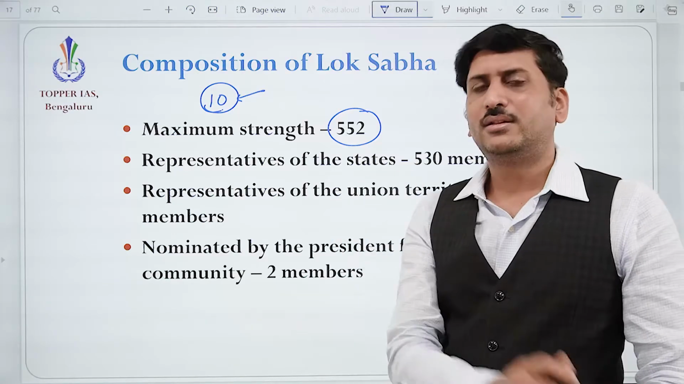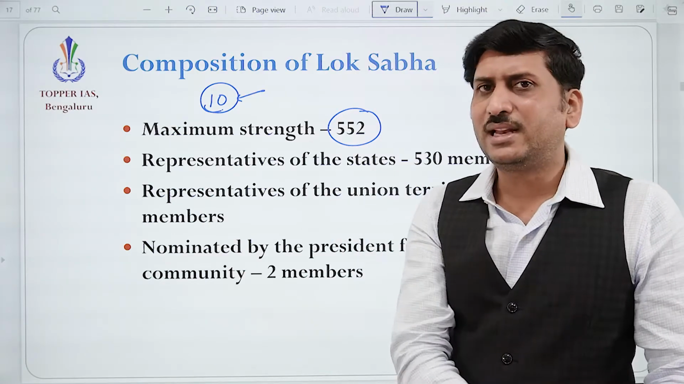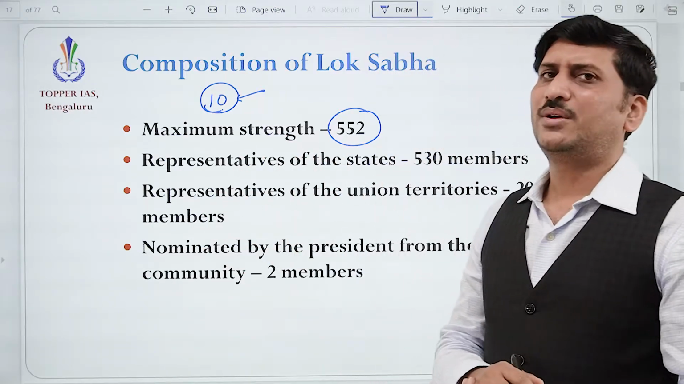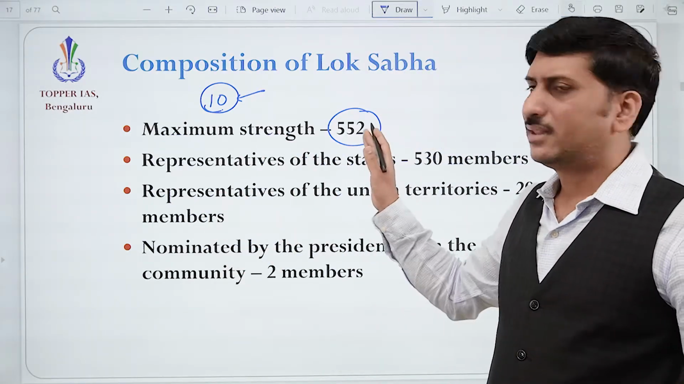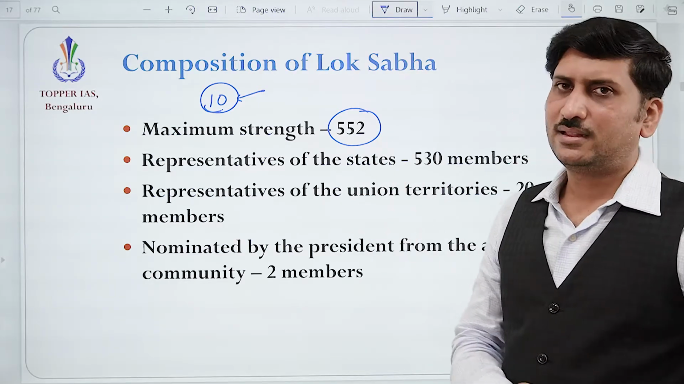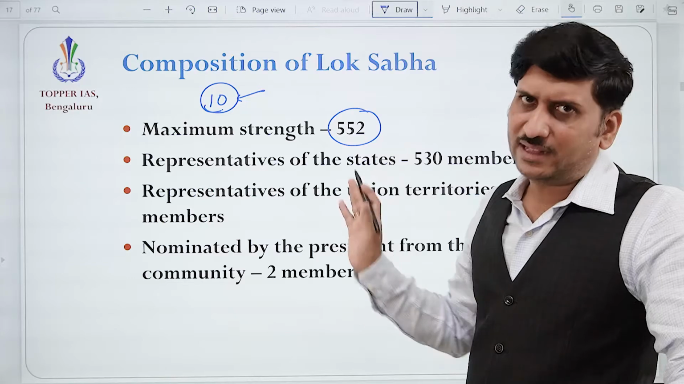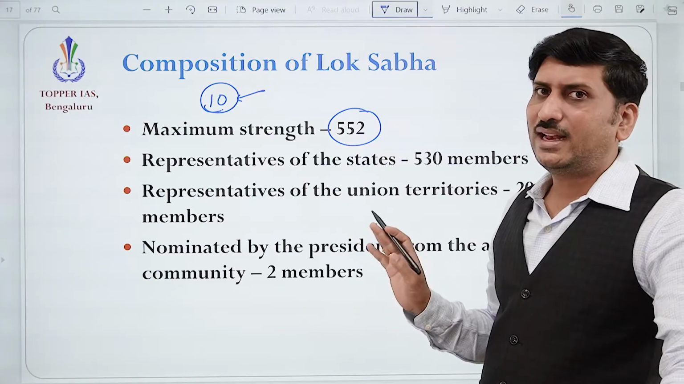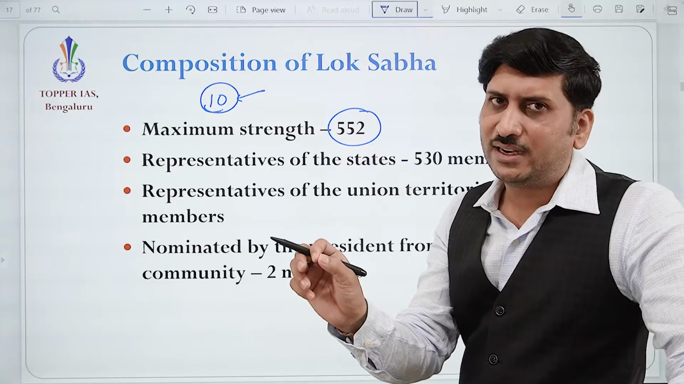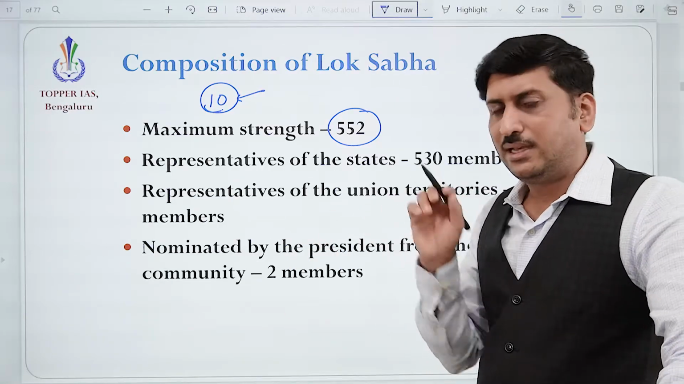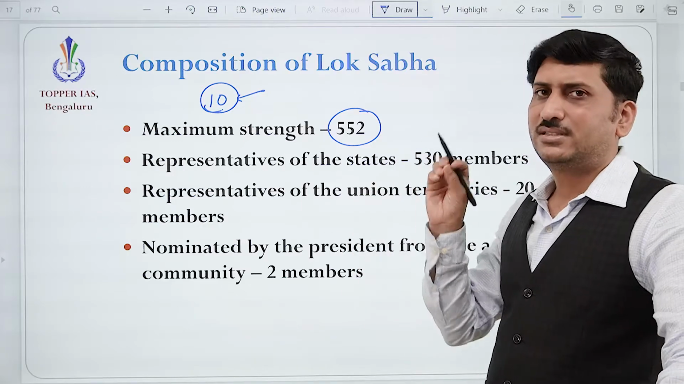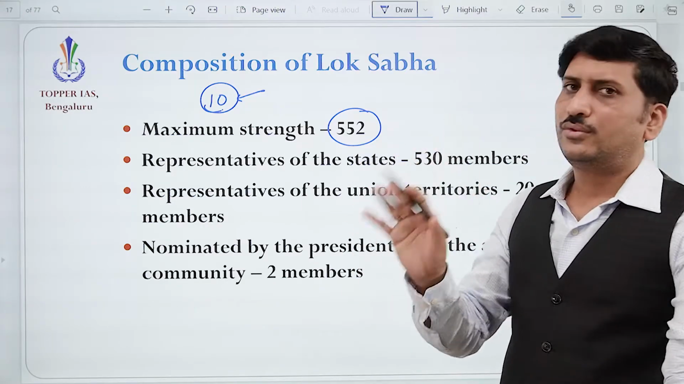But in future the population may increase, correct? So we have kept some seats reserved for them, right? That is why some seats are reserved for union territories. That is why the maximum strength is 552 and the present strength is less than that. But you cannot say, like in the Rajya Sabha scenario, that some union territories are not represented. Here all union territories are represented in Lok Sabha, but still some seats are reserved for them for future use.